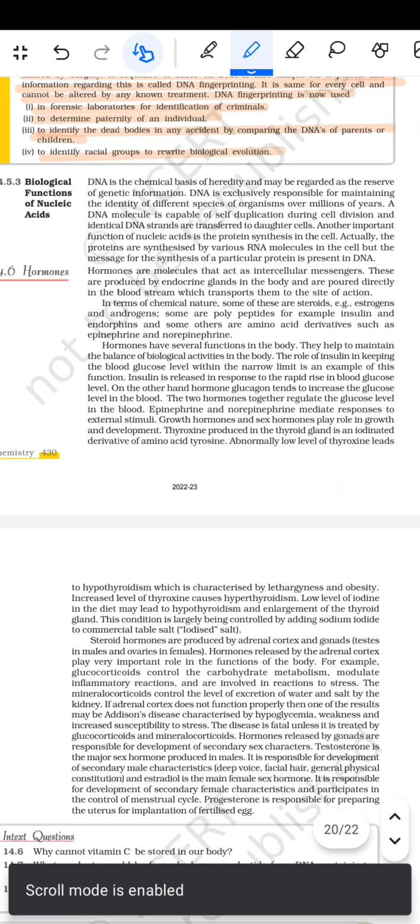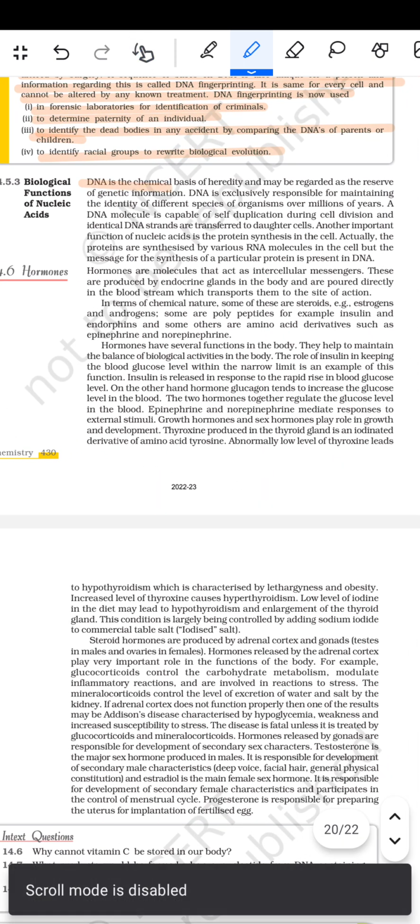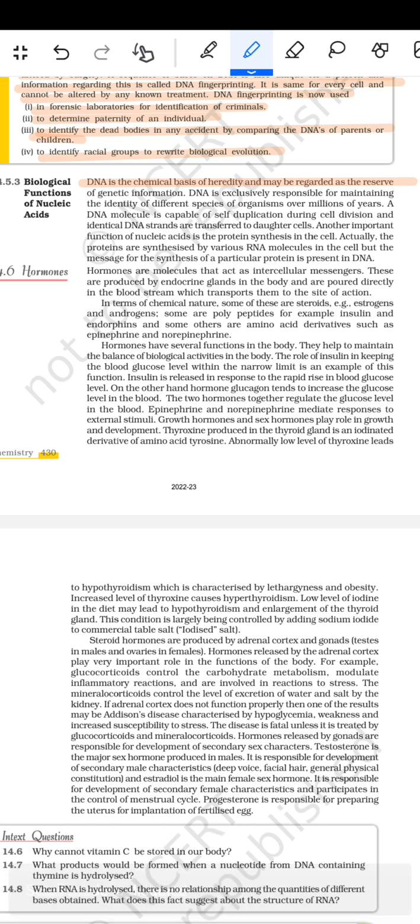Then comes the biological function of nucleic acids. DNA is the chemical basis of heredity and may be regarded as the reserve of genetic information. DNA is exclusively responsible for maintaining the identity of different species of organisms over millions of years. A DNA molecule is capable of self-duplication during cell division, and identical DNA strands are transferred to the daughter cells. Another important function of nucleic acids is protein synthesis in the cell. Actually, the proteins are synthesized by the various RNA molecules in the cell, but the message for the synthesis of a particular protein is present in the DNA.